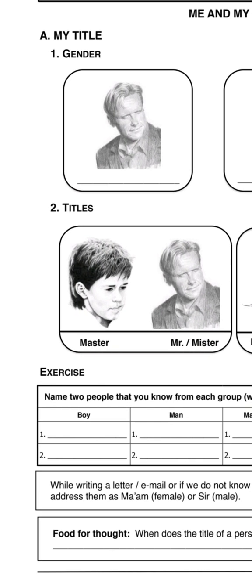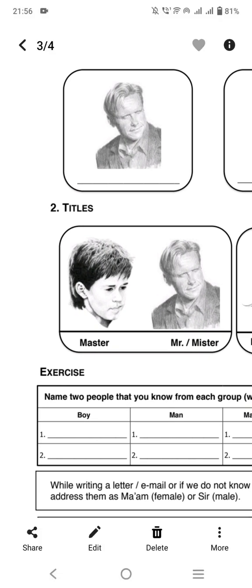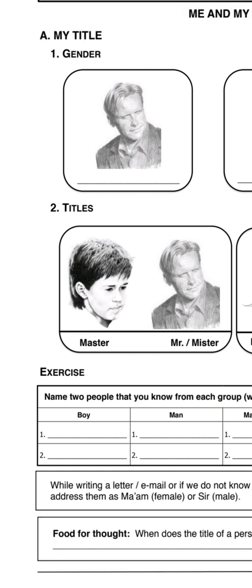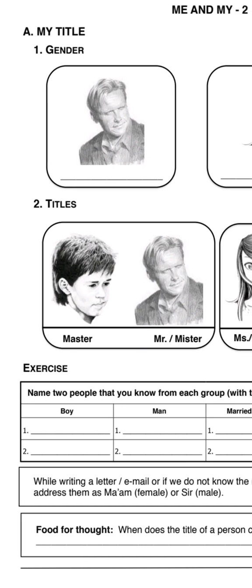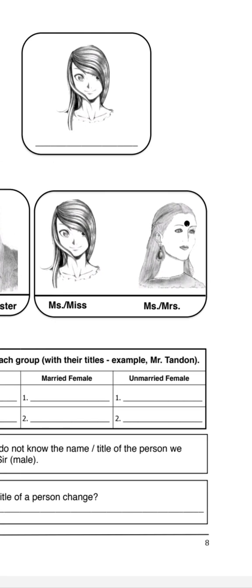Okay. So the difference between Master and Mister is that you are Master before marriage, and when you get married you are not Master, you will become Mister. Before marriage you are a girl, so we call you Miss. And after marriage you will become a Mrs. You will become a Mrs. for someone, so we will call you Mrs.